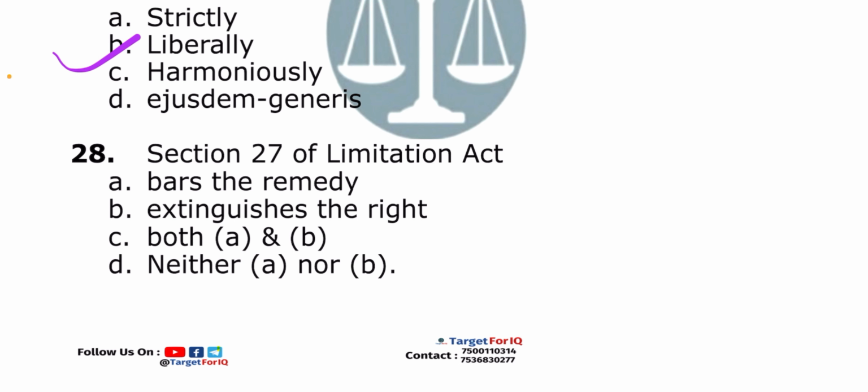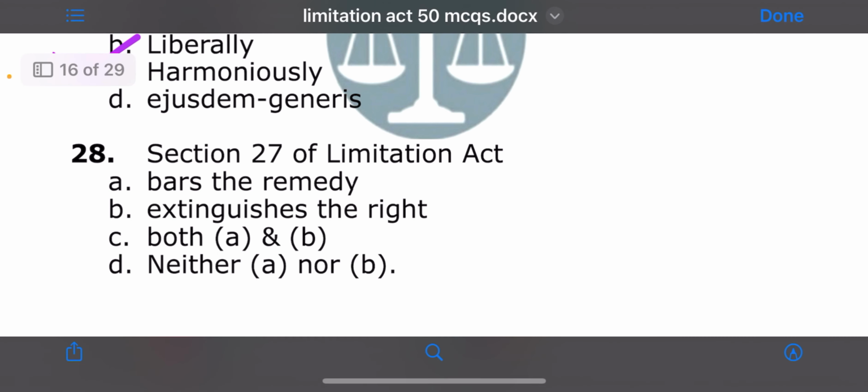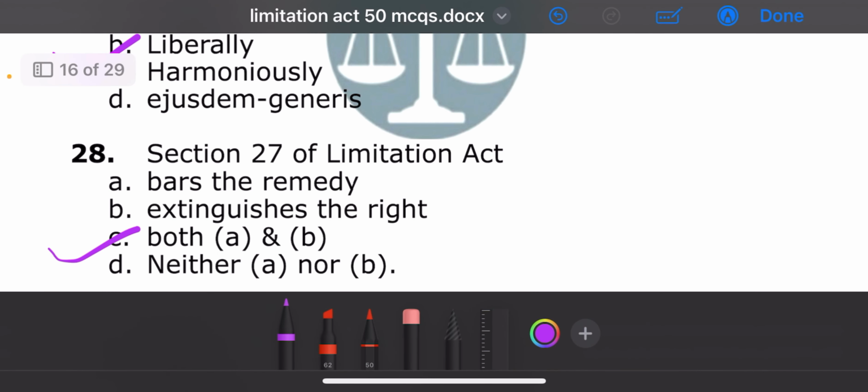Next question. Section 27 of Limitation Act: A. Bars the remedy, B. Extinguishes the right, C. Both A and B, or D. Neither A nor B. The correct answer is option C. Both A and B.